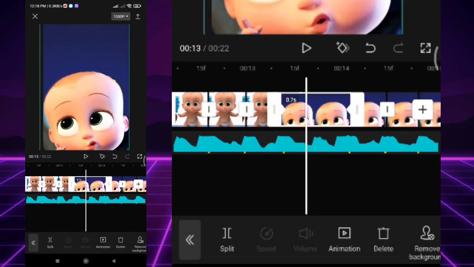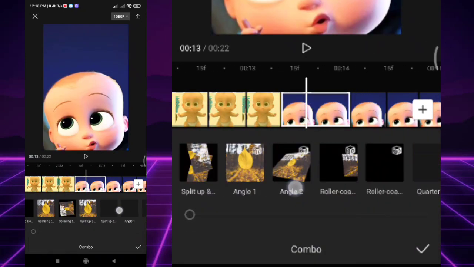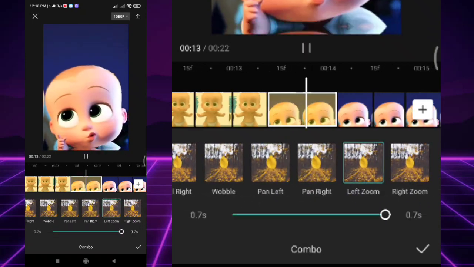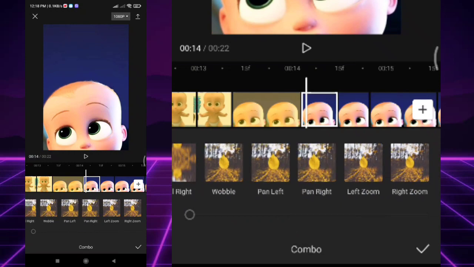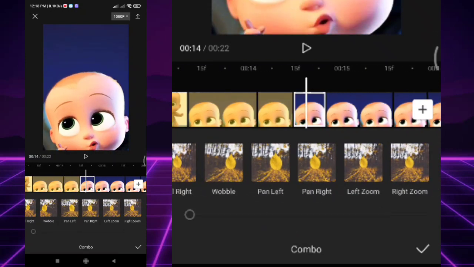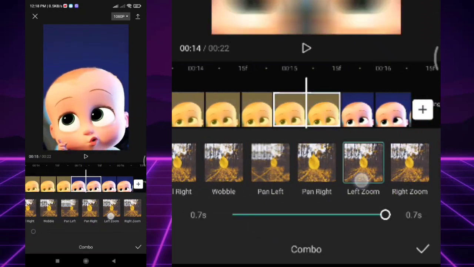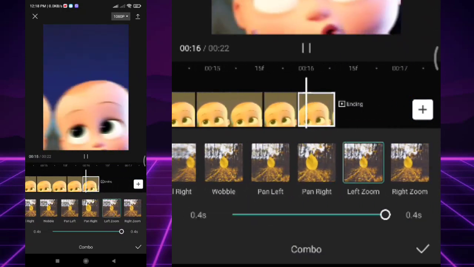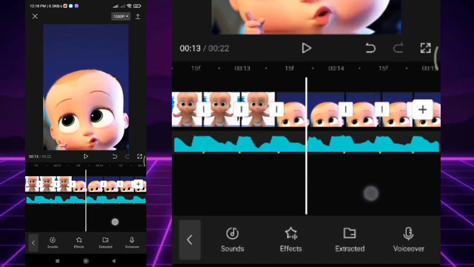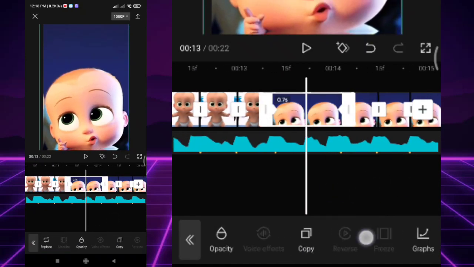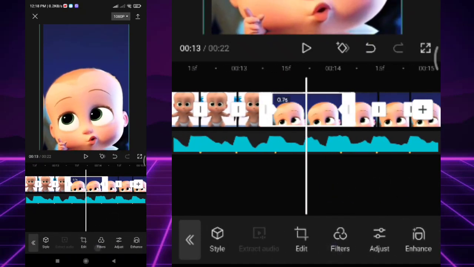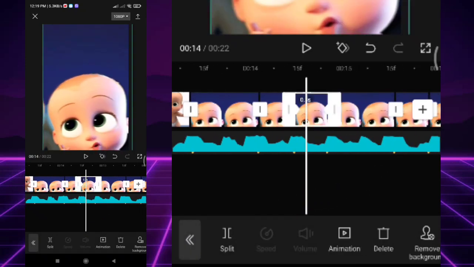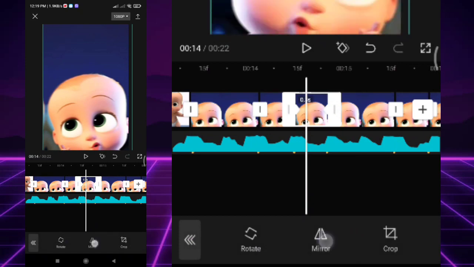After that, add animation. Select combo and click left zoom and apply to all splitted photo. Then click the splitted photo and select edit and click mirror. Skip the next photo and proceed to another one.